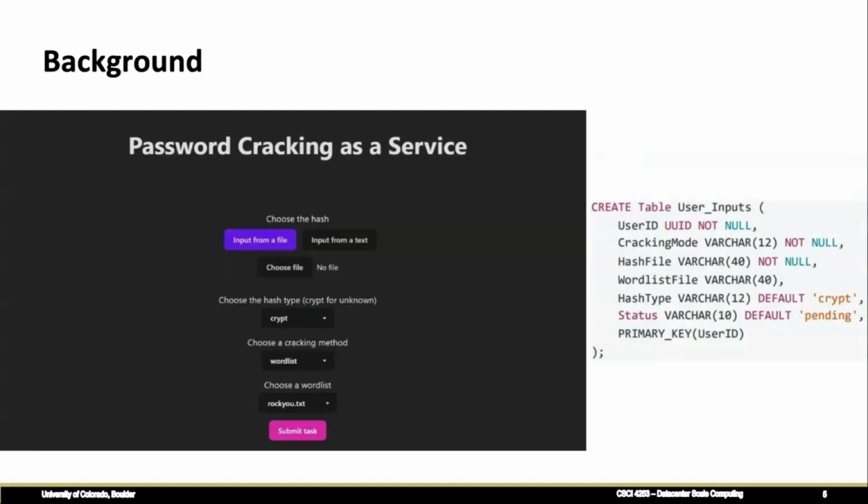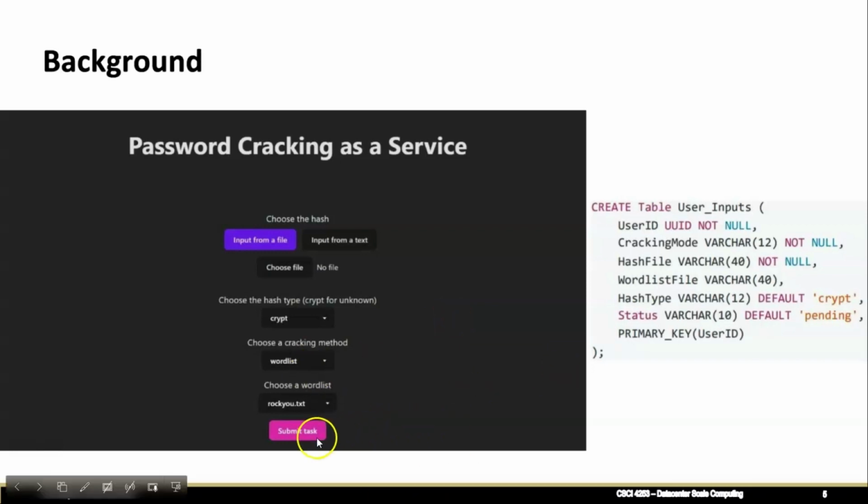So this is the representation of the user interface we have, and we relate it with the corresponding schema that you see on the right. For a given user ID, you can provide a hash file to compare against, which contains the sequence of password hashes I just talked about. You can also decide the type of hashes that you're putting in. If you don't know the type of hash you have, you can set it to crypt. The common types are the SHA series of hashes, like SHA1, SHA256, SHA512. You also have MD5 or the elliptic curve set of types that you can input. You can also provide the cracking method, which is single crack, incremental, or word list, as I described before. You can also decide which word list to select.